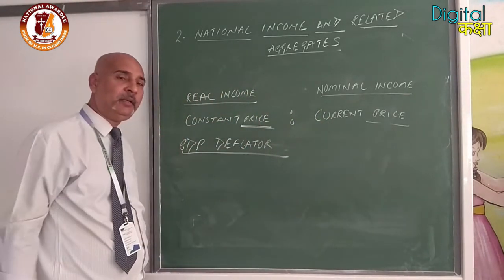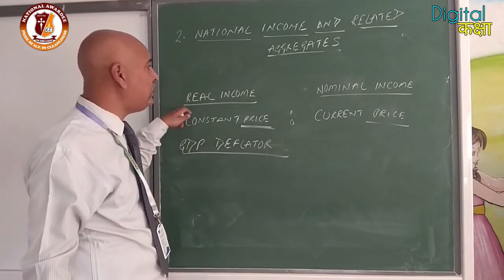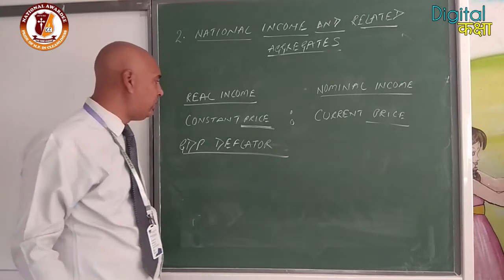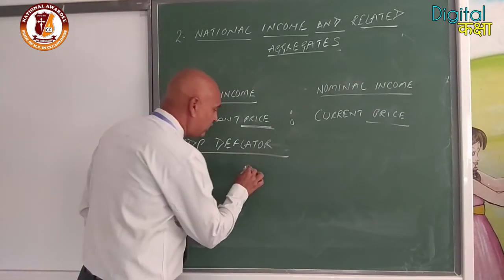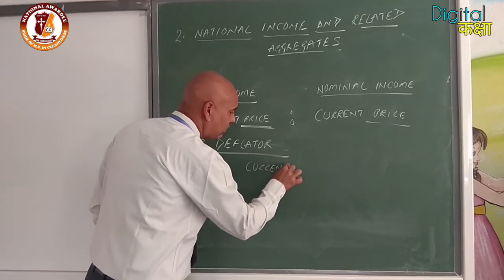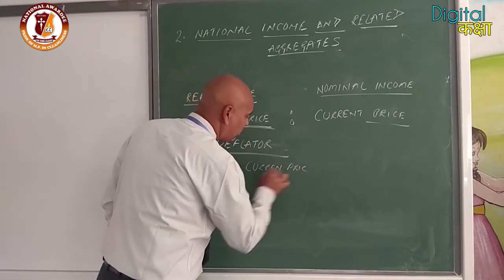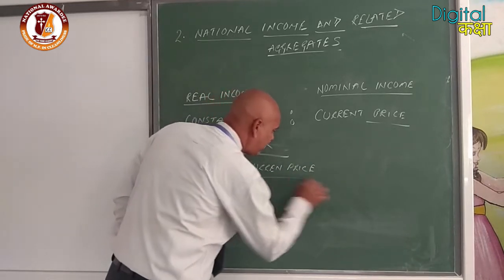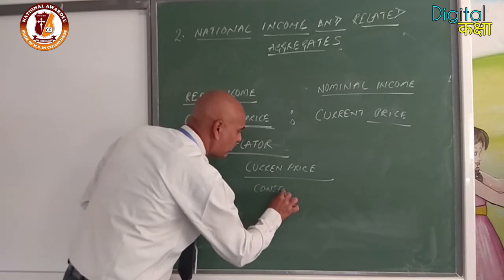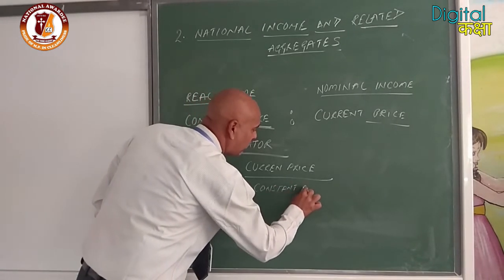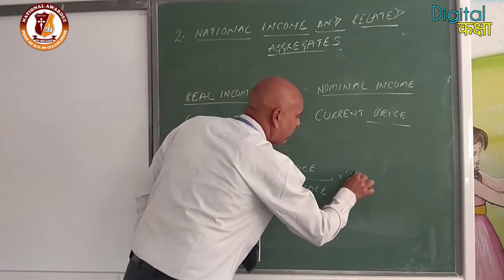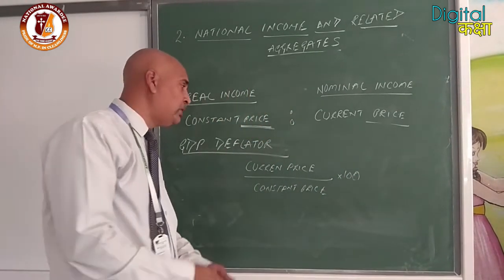What is the formula for the GDP deflator? Current price divided by constant price, multiplied by 100. It shows the change in GDP due to change in prices. That is clear? That is called a GDP deflator.